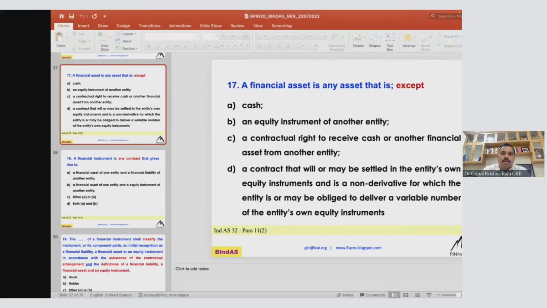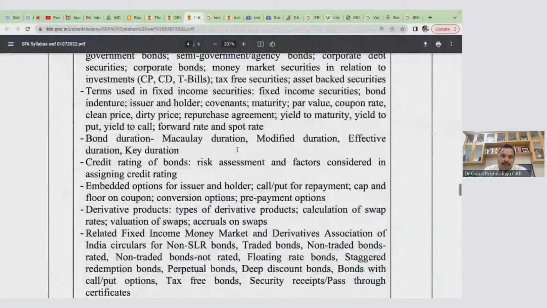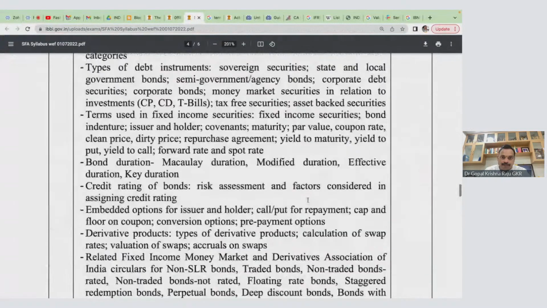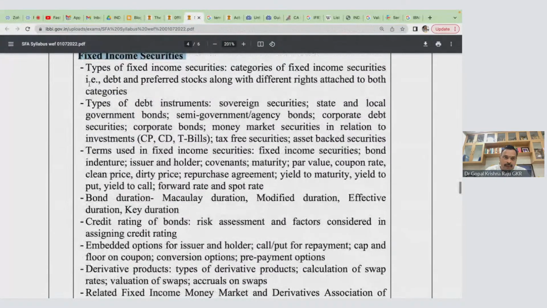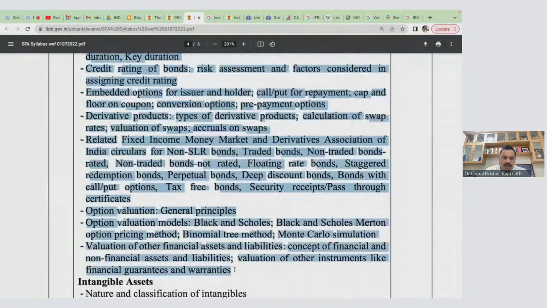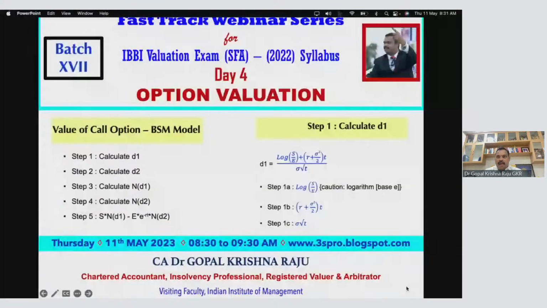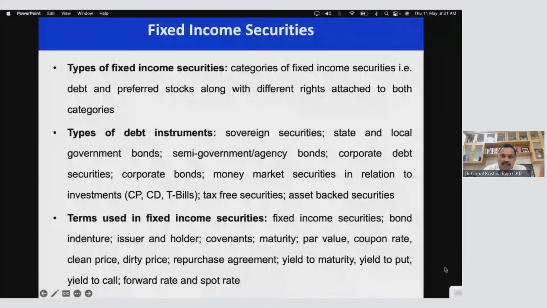I'll just share with you the syllabus part of it. Please look at the syllabus. This is your 33 mark valuation application. In that, the fixed income securities part is a very big topic. It goes add to this. And of this, I'll be doing in 2 days, today as well as tomorrow. And this is your fixed income securities topic.